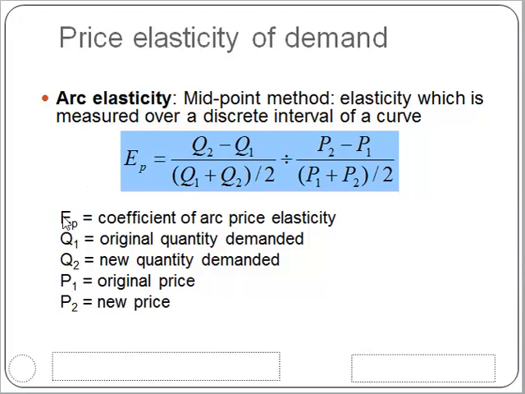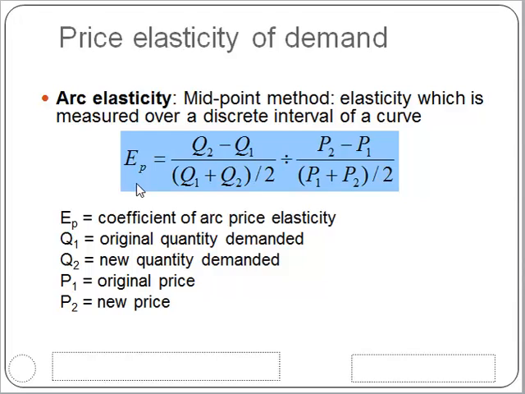We use E sub p to signify the coefficient of the arc price elasticity. Q1 signifies the original quantity demanded. Q2 is the new quantity demanded. We use price 1 to signify the original price, and price 2 to signify the new price.